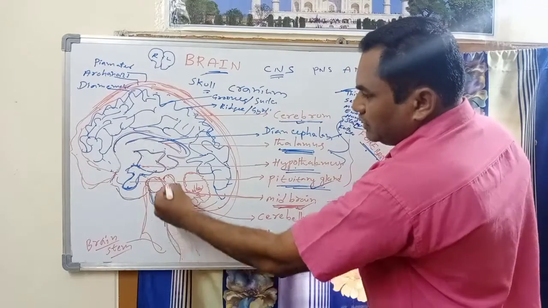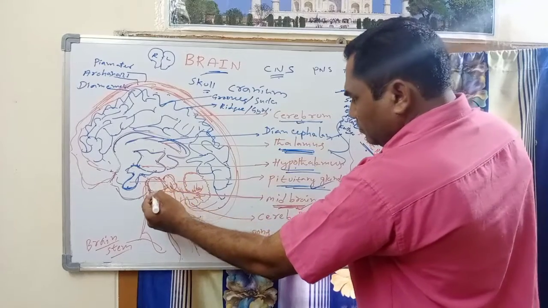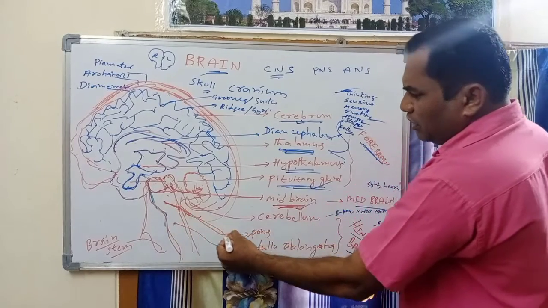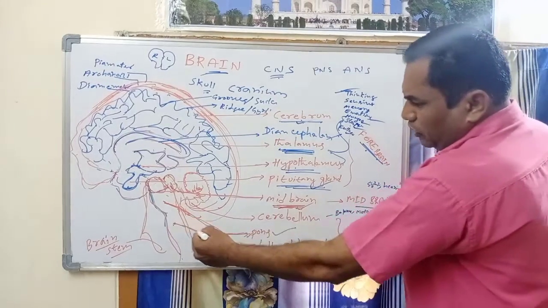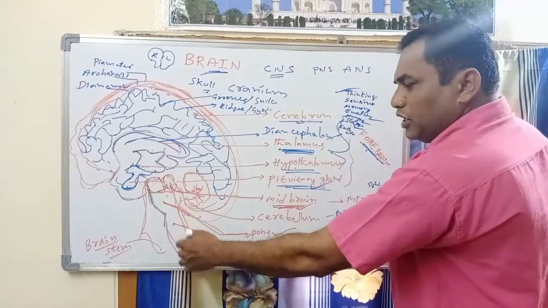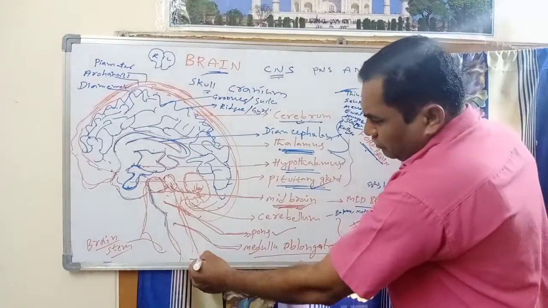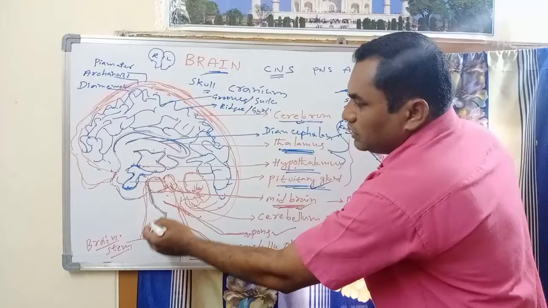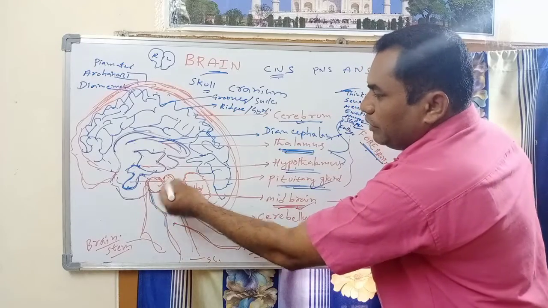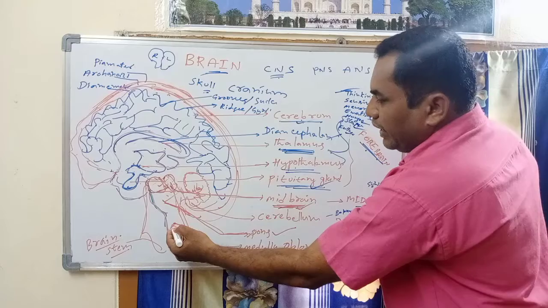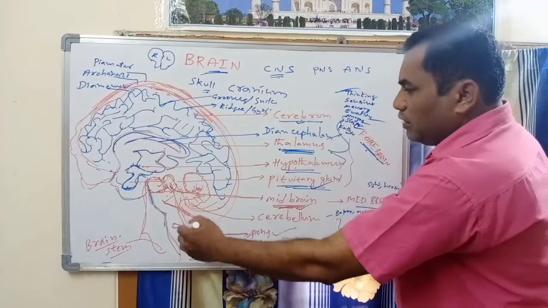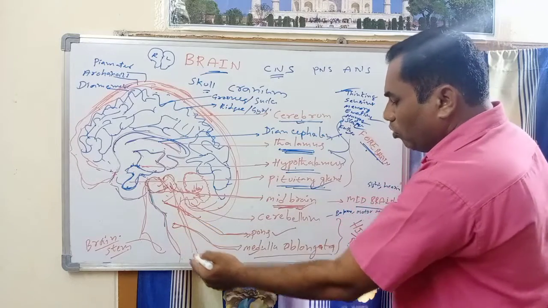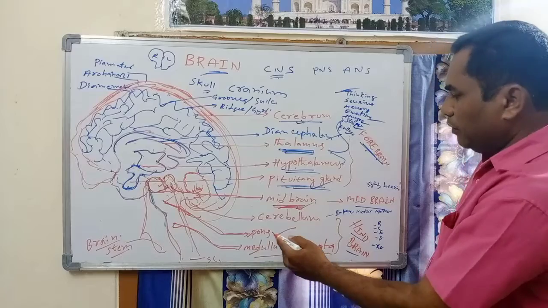So this is the brainstem. After the midbrain, it again has two parts. The first part is called the pons. The second part is called the medulla oblongata. We know that the medulla oblongata continues as the spinal cord. So the brainstem has three parts: midbrain, pons, and medulla oblongata. The midbrain is already over, and now let us take the pons and medulla oblongata.